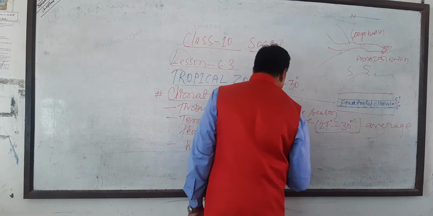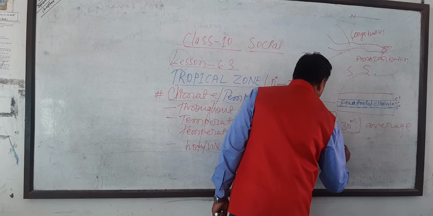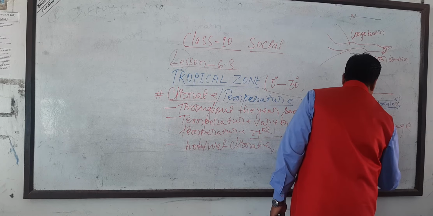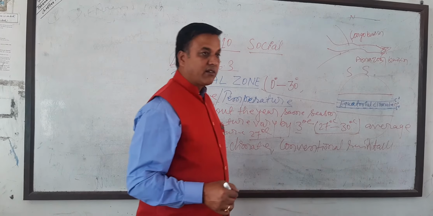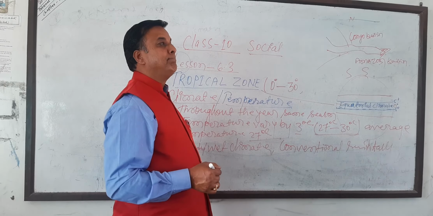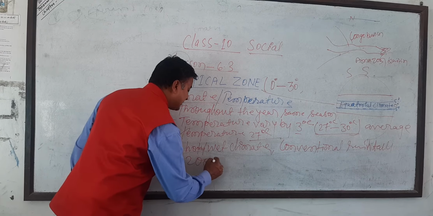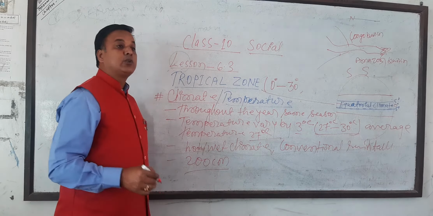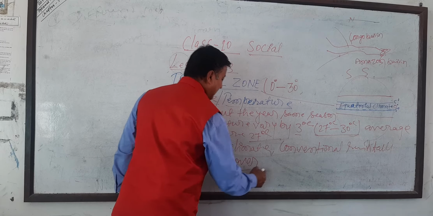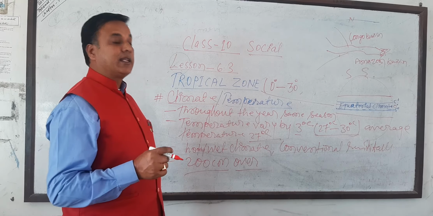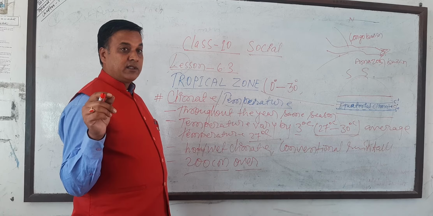Convectional rainfall. Convectional rainfall, right. Convectional rainfall is rainfall of over 200 centimeters. Over 200 centimeters is the rainfall in the equatorial region.